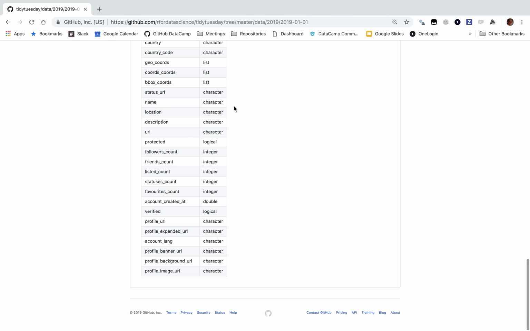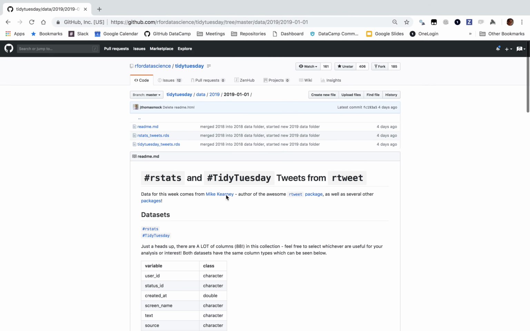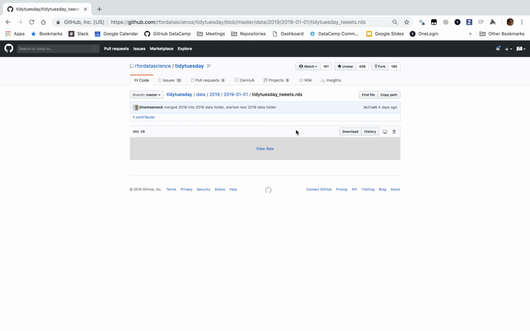All right, so there's going to be a ton of columns, and it's going to be these RDS files. I'm going to start with just Tidy Tuesday. It looks like it might be interesting to do the general rstats one too, but I'm going to start just by examining this.